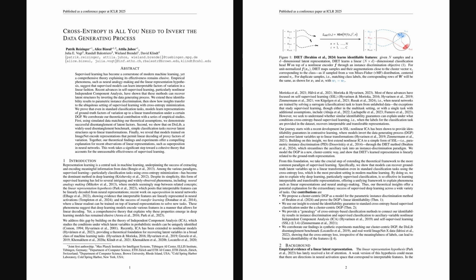Okay, we're looking at "Cross-Entropy is all you need to invert the data generating process," an ICLR conference paper published January 22nd, just over 3 months ago. This paper tackles why supervised classification, particularly using that common cross-entropy loss, leads to interpretable features, representations that are linearly decodable, meaning simple linear models can understand them.